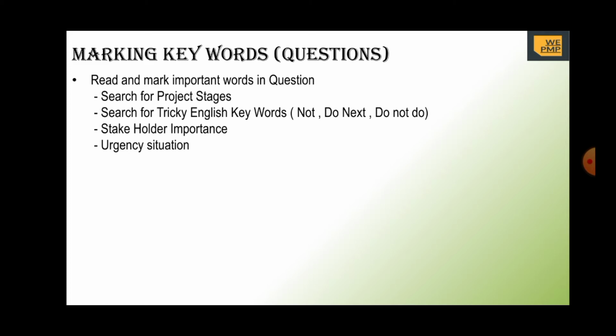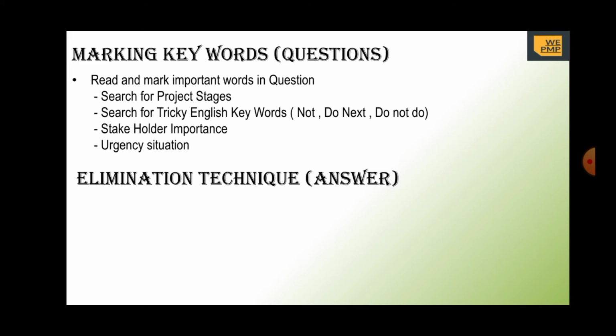Then what kind of situation the project is in. Currently the project is in a very bad situation or in a good situation. It is at the end of the phase and you are asked to close the project. So depending on the situation, our answer may vary. Then coming to the answer, after reading the question, it is very important to have a technique to answer the question. One of the powerful techniques, I can say, is the elimination technique, wherein we eliminate our choices one at a time, one by one.